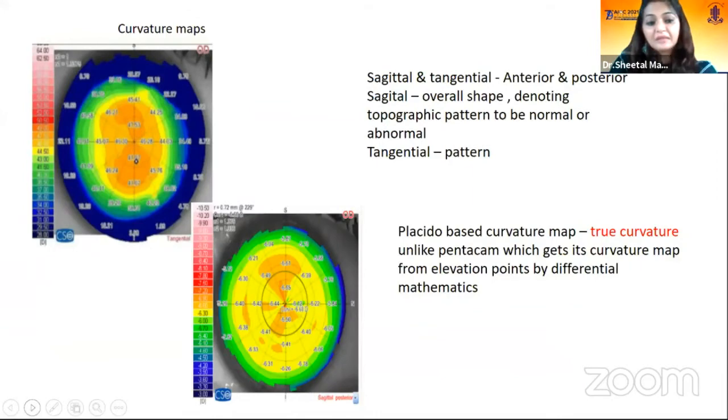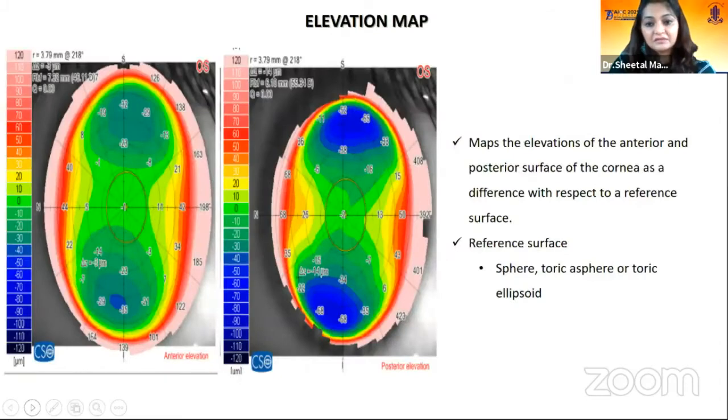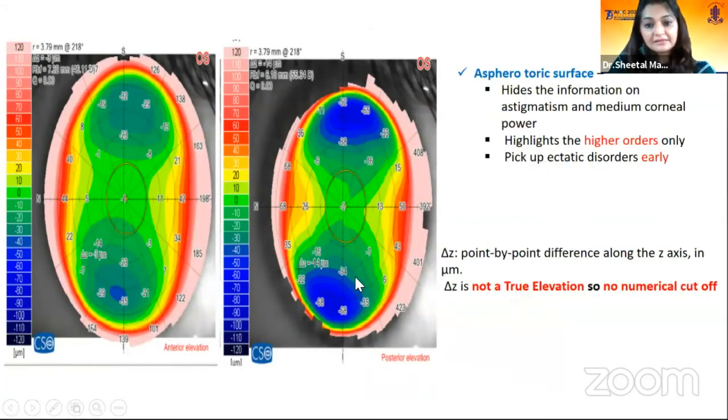So the curvature map in Sirius is a true curvature map because it is a Placido based map, unlike Pentacam, where the curvature is calculated from the elevation points, which are the primary data in Pentacam by the differential mathematics. But in elevation map in Sirius, it is calculated by the delta z, which is the point by point difference along the z axis. So it is not a true elevation. So we do not have numerical cutoff values on Sirius.